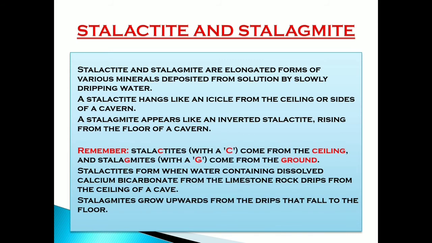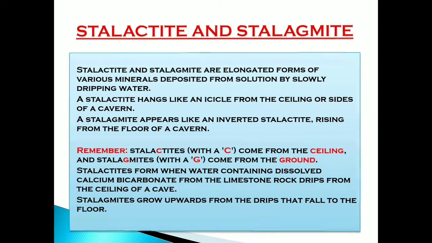Children, always remember that stalactites with a C come from the ceiling and stalagmites with a G come from the ground. Stalactites form when water containing dissolved calcium bicarbonate from the limestone rock drips from the ceiling of a cave. And stalagmites grow upwards from the drips that fall to the floor.